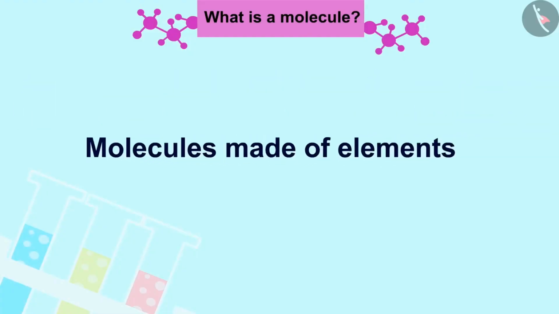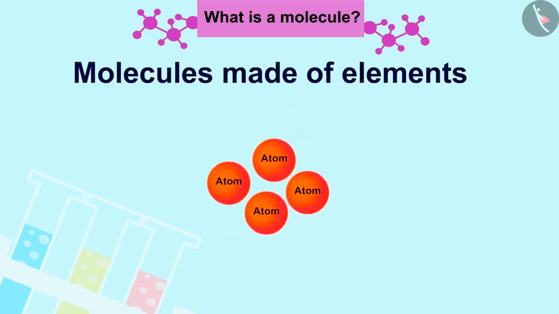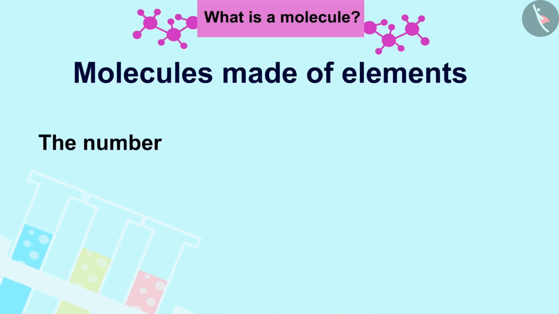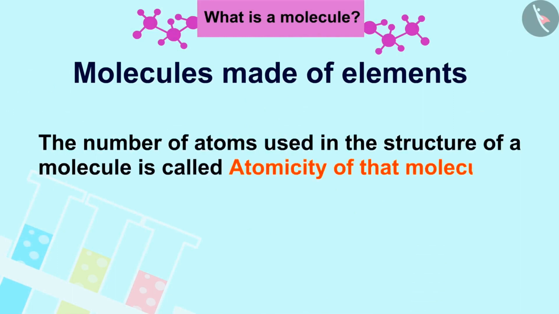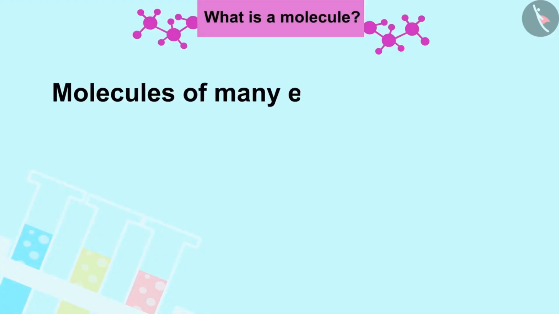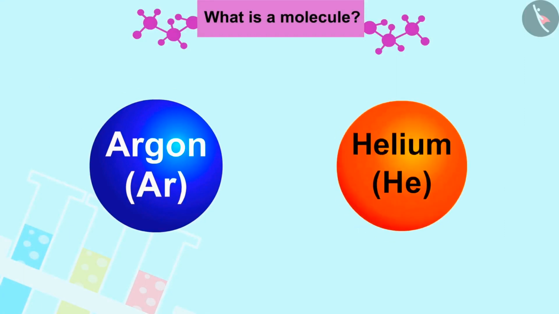Let us first learn about the molecules made of elements. The molecules of an element are structured by the same type of atoms. The number of atoms used in the structure of a molecule is called atomicity of that molecule. Molecules of many elements such as argon, Ar, helium, He, etc. are formed by only one atom of the same element. But this is not the case in most nonmetals.